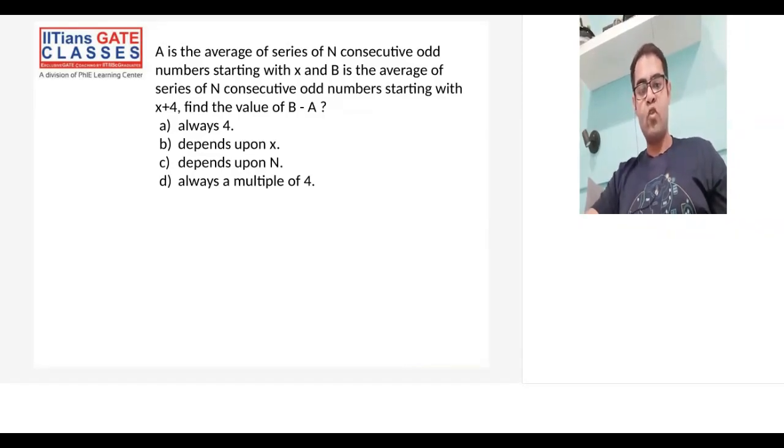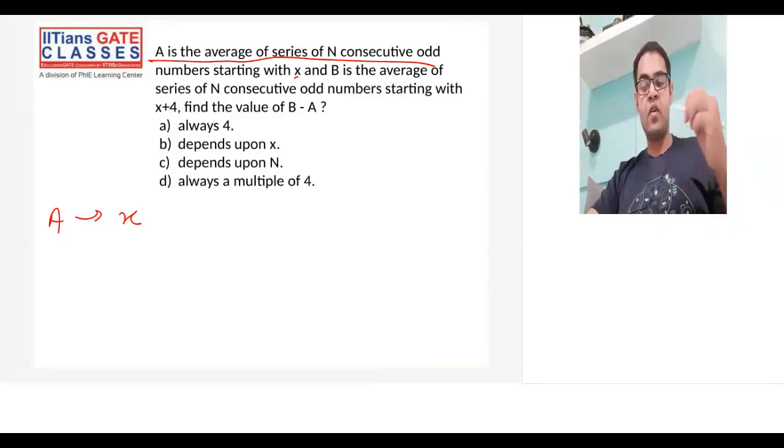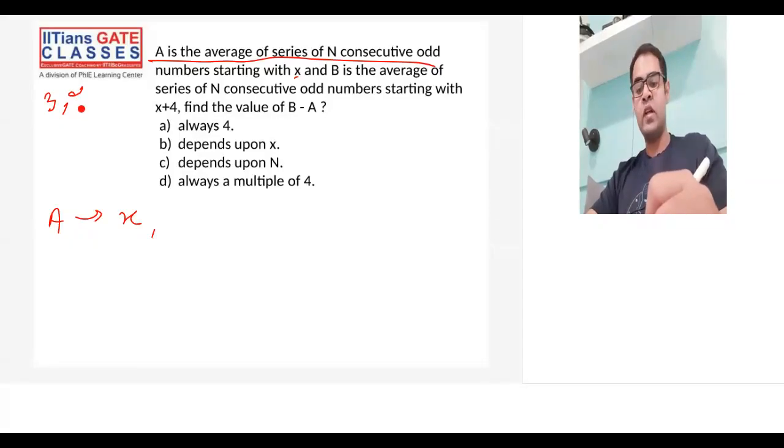Okay. So I hope everyone tried the problem, and now let's check the solution for this. So in this, what they're saying is A is the average of a series of n consecutive odd numbers starting with x. So let me just try and write the series. For A, the series is starting with x, and they're saying consecutive odd numbers. Consecutive odd numbers means, if I write any odd number, the next consecutive odd number will be after 2, correct? Because the next one will be even, and then it will be odd.